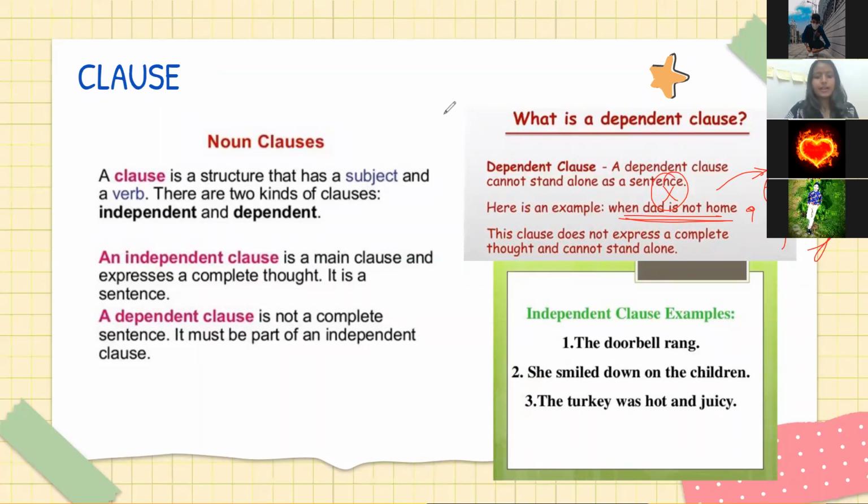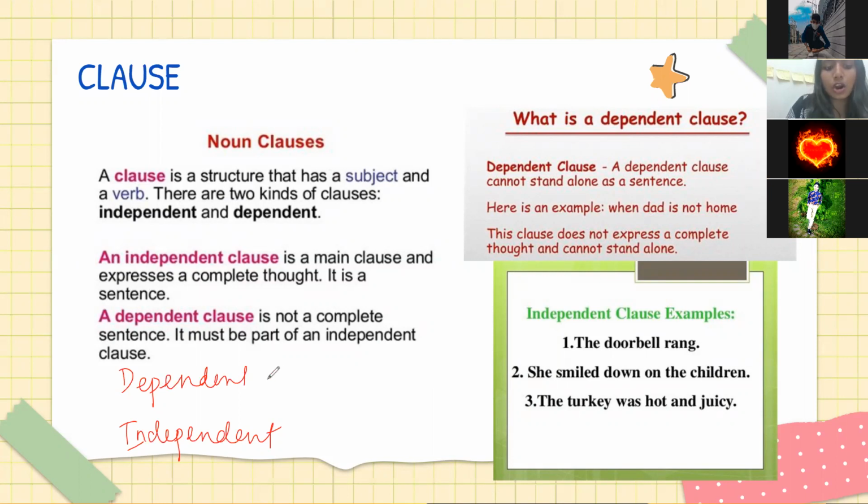All right. So now, the first one is a dependent clause and the second one is an independent clause. How will you identify a dependent and an independent clause? That's what I'm going to teach you now, and then we'll do a lot of practice. So if a sentence is not complete, an incomplete sentence, then it is a dependent clause. If a sentence is complete, then it is an independent clause.